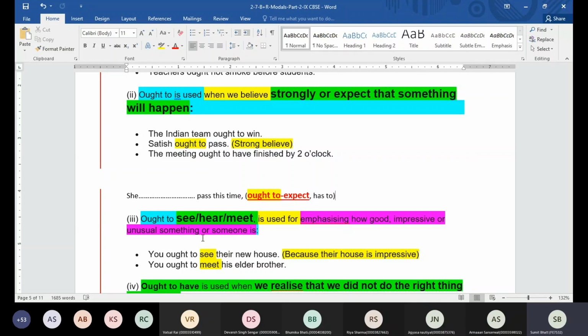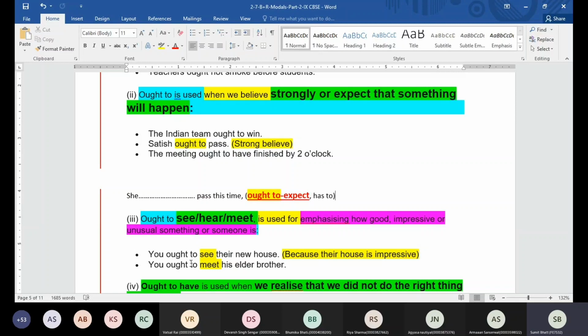For example, you went to somebody's house and it was really splendid. You felt so good that you called up your brother immediately and said, you ought to see their new house. It is because their house is very impressive, so you want the brother also to come and look at it.